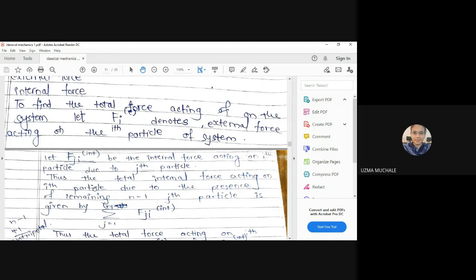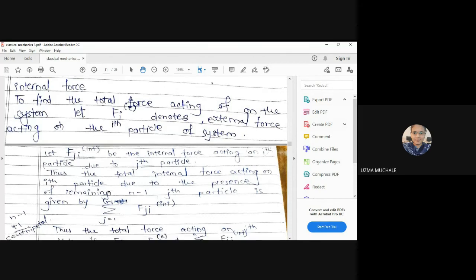Okay, thus the total internal force acting on the ith particle due to the presence of the remaining n minus 1 particles, because actually we have a total of n particles and the remaining n minus 1 particles, is given by the summation over j of Fji internal. The summation j runs from 1 to n minus 1. And we can write it as n also, because the force acting on a particle by itself, that also we can consider.